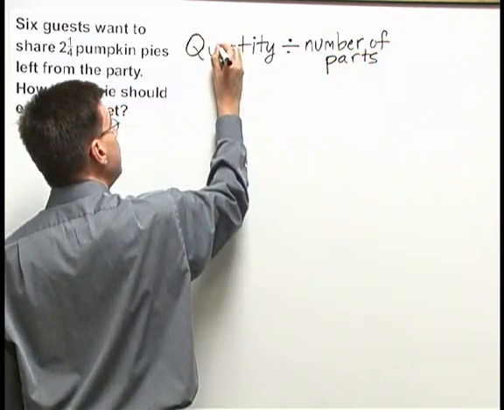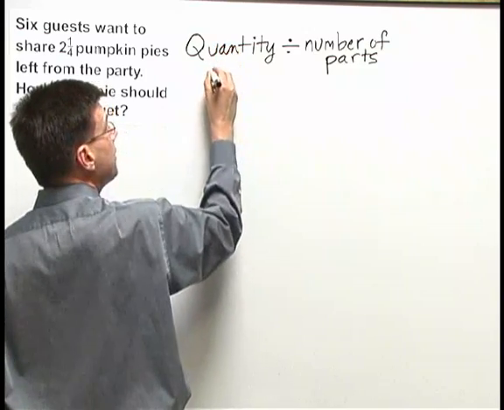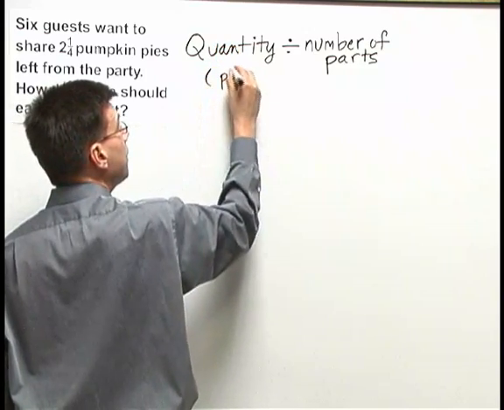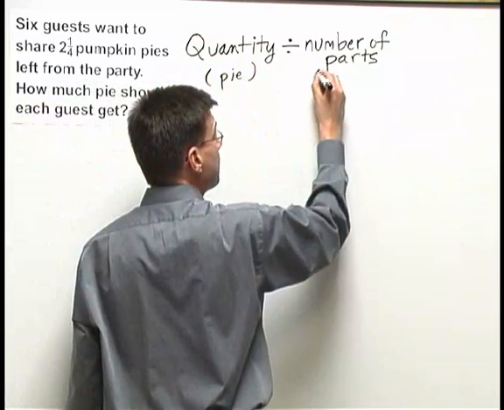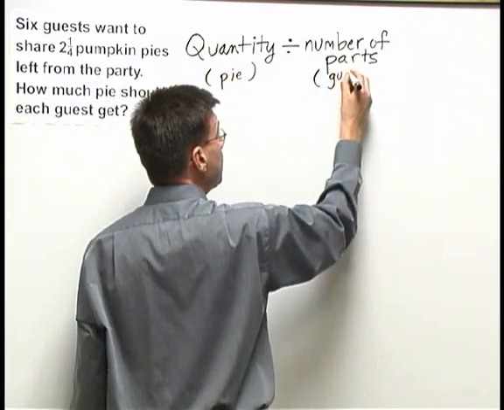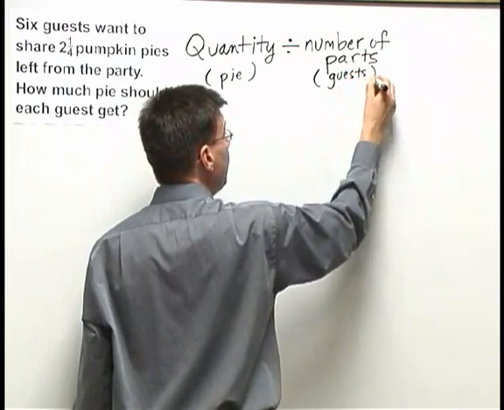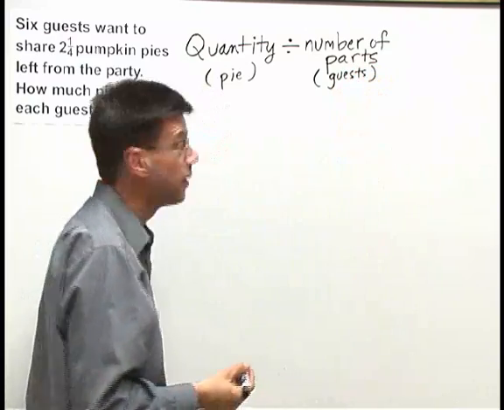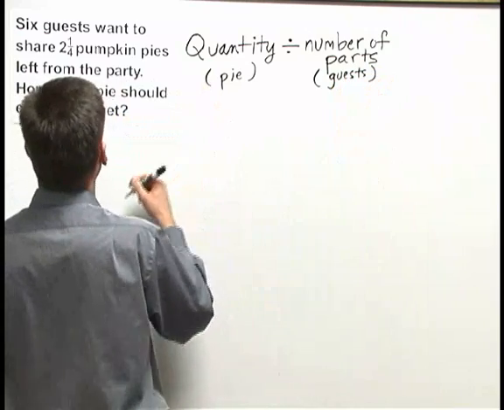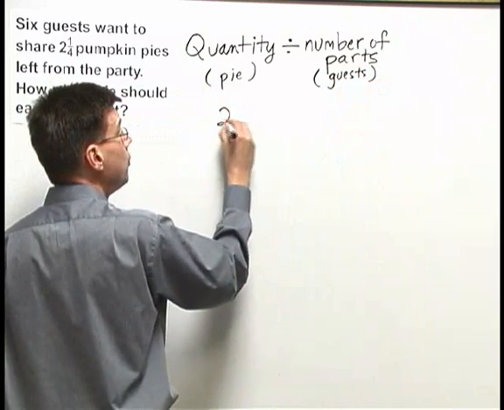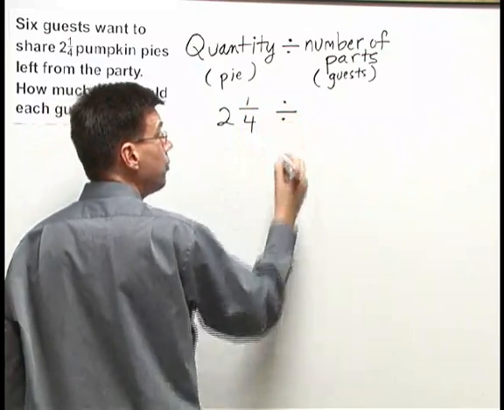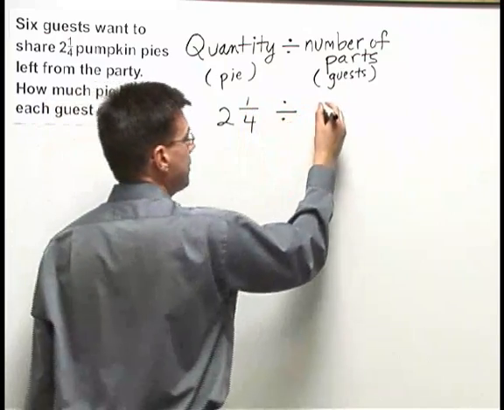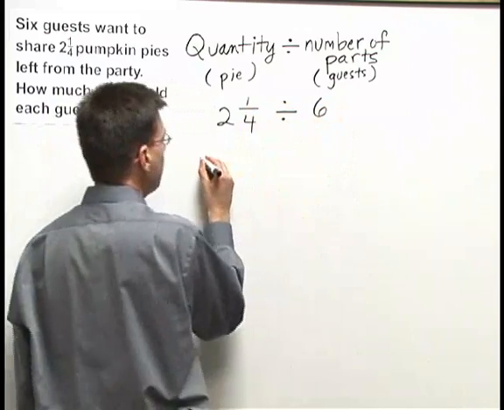The quantity here is the pie. The number of parts is the same as the number of guests. We have a plate for each one of our guests. Now the amount of pie we have here is 2 1/4 pumpkin pies. We're going to divide by 6, the number of guests.